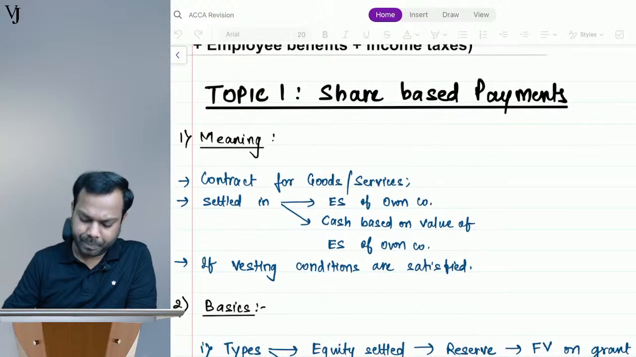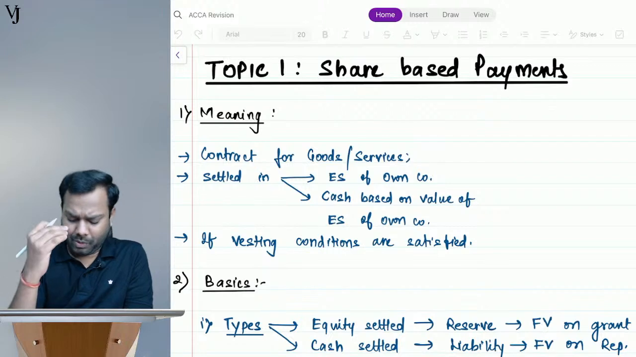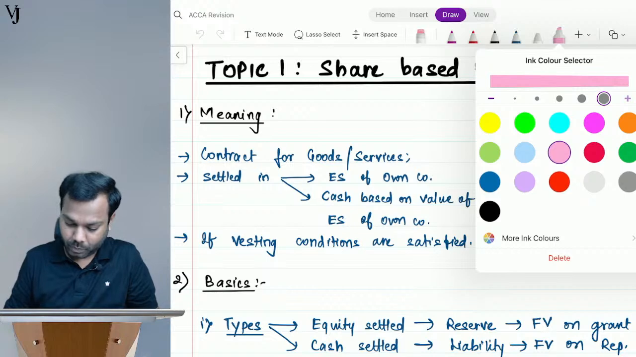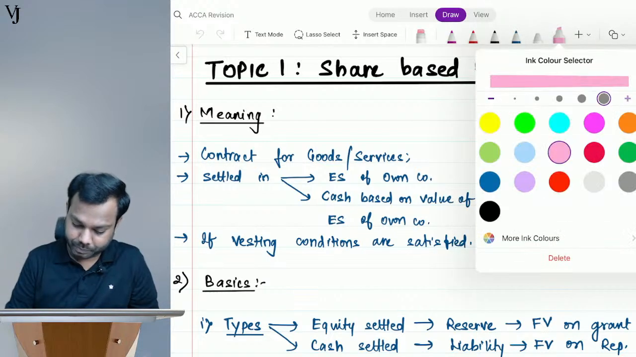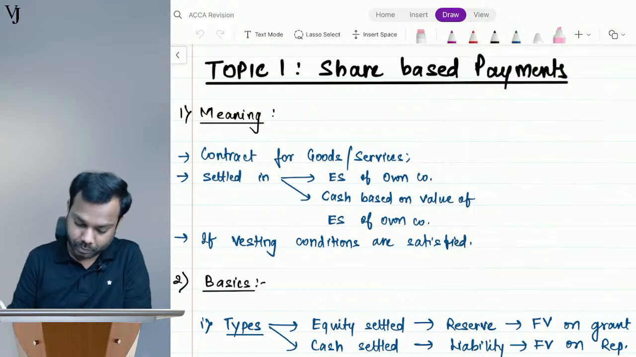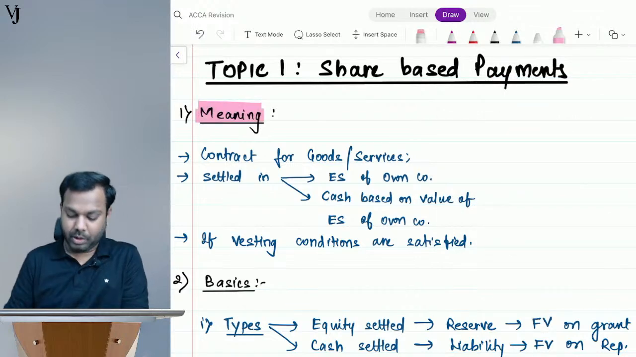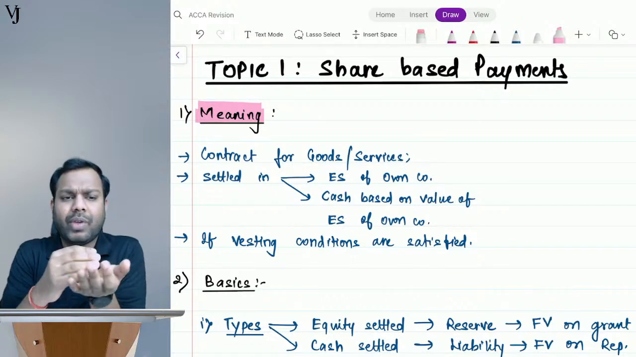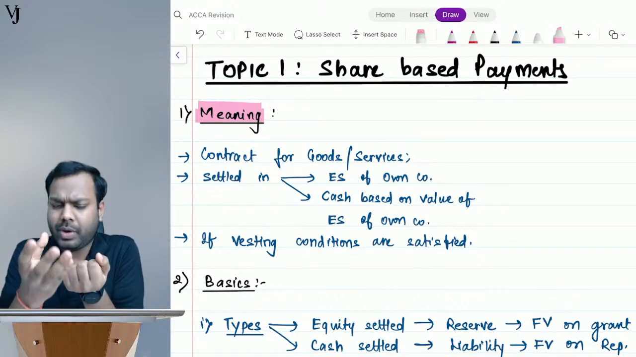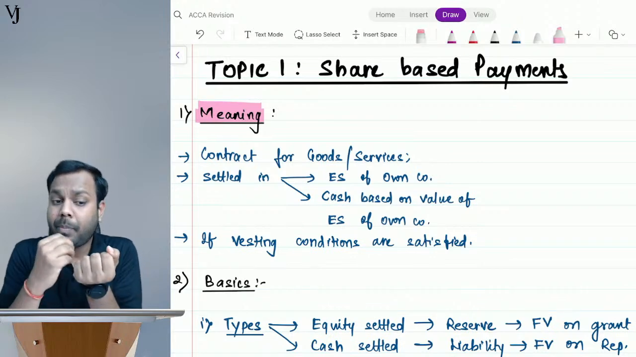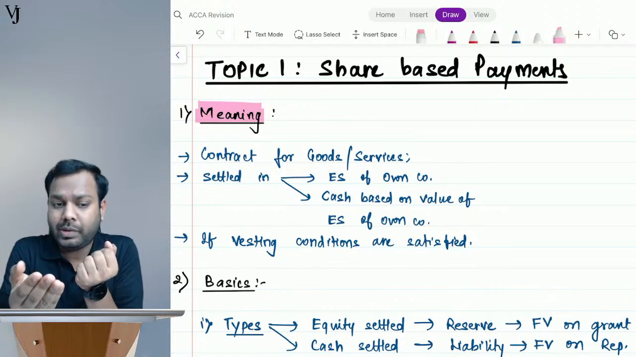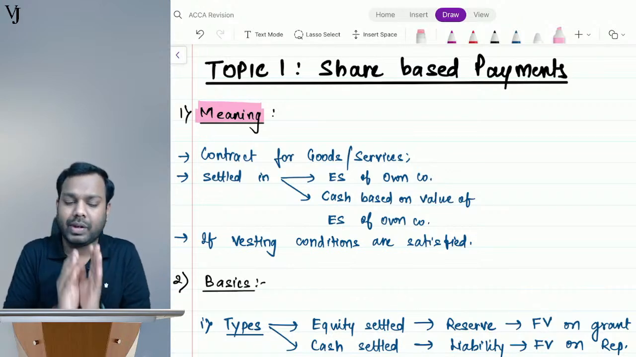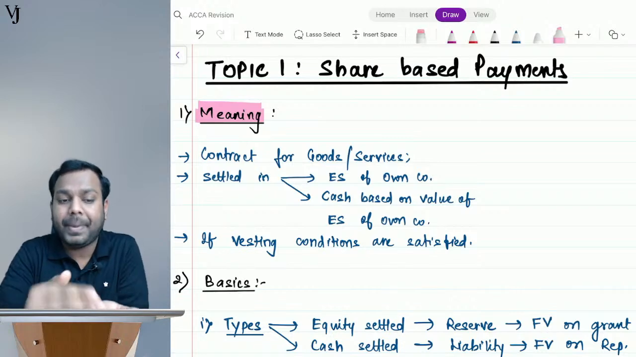The first topic for today, share based payments. Now understand guys, what is the meaning of share based payment? Understand guys, when we pay to anyone in the form of shares for the goods or services that we have received, that is called share based payments.